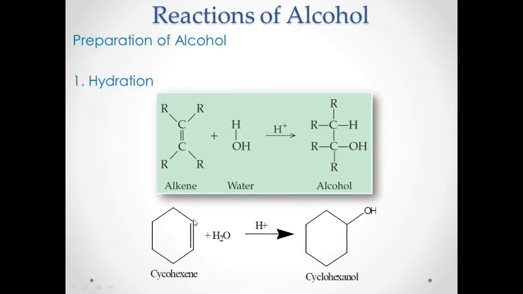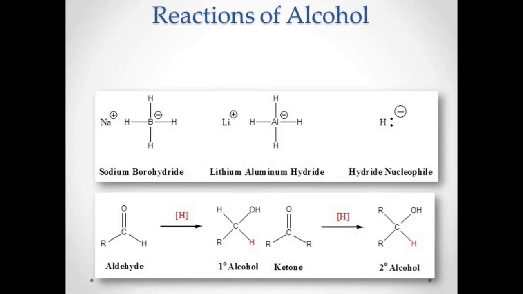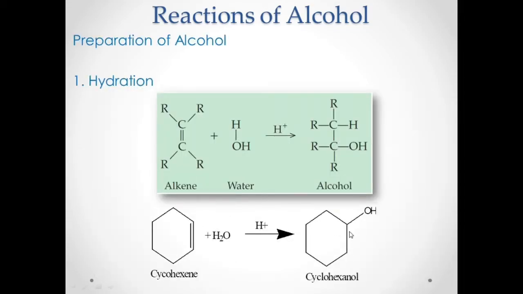This is actually a symmetrical alkene, because both of these carbons contain only one H. So therefore, this is a symmetrical cycloalkene, and you have only one product, which is cyclohexanol.